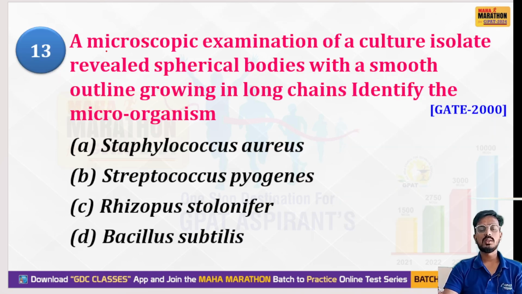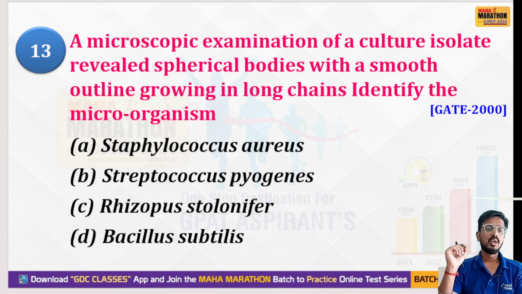Okay. Next question: microscopic examination of a culture isolated revealed spherical bodies with a smooth outline growing in a long chain.